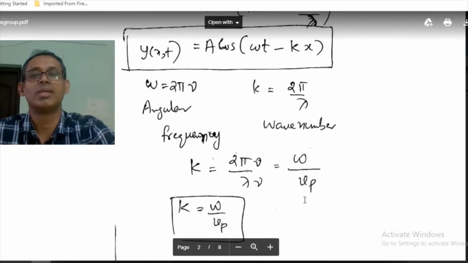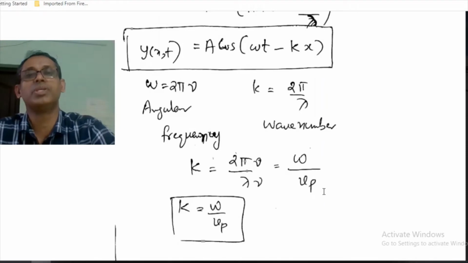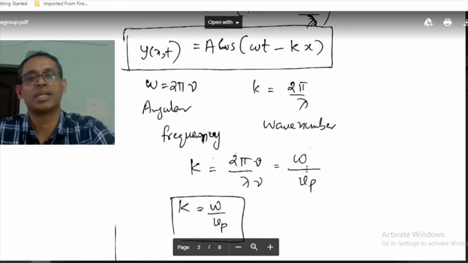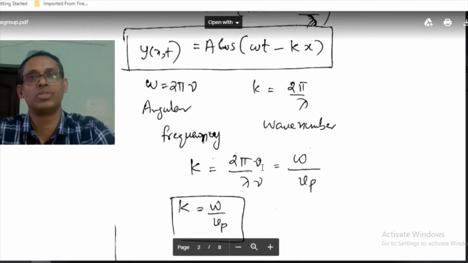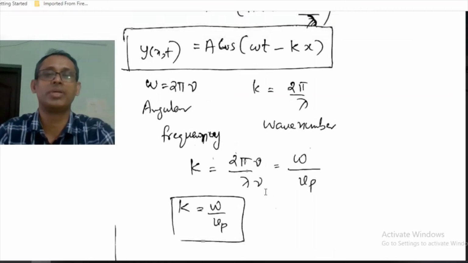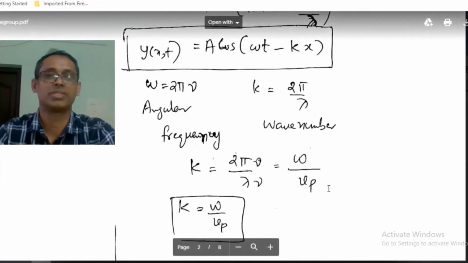Now let's see how this k is related with omega and Vp. How this wave number is related with omega and Vp. We know k is 2 pi by lambda, so simply multiply both numerator and denominator by nu. So we have 2 pi nu, that is omega, and in the denominator we have nu lambda, that is Vp.